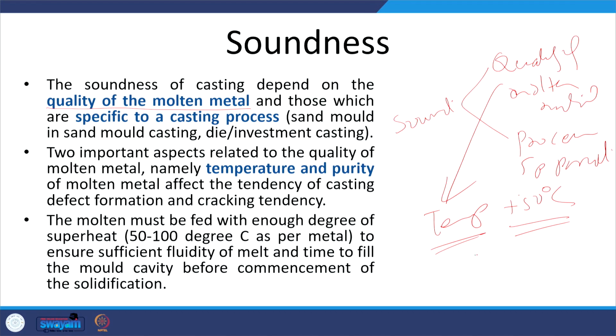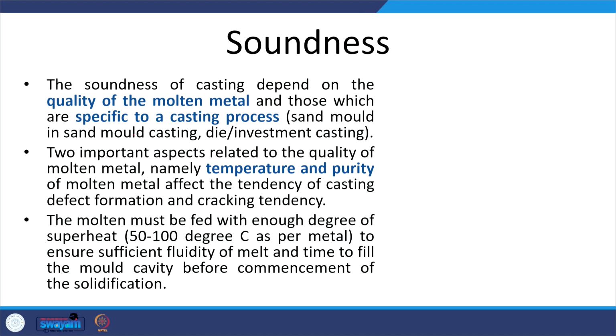The second is that the molten metal must be pure, meaning it should be free from all kinds of impurities, oxides, dross, sand particles, as per the case. If the molten metal is free from impurities, then certainly a casting of good quality will be produced. So here we can see the quality of the molten metal is one of the parameters, apart from the process specific parameters, that govern the quality or soundness of the casting.